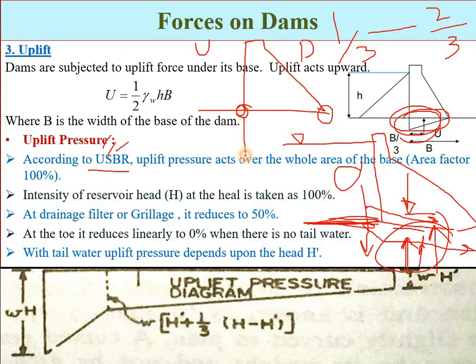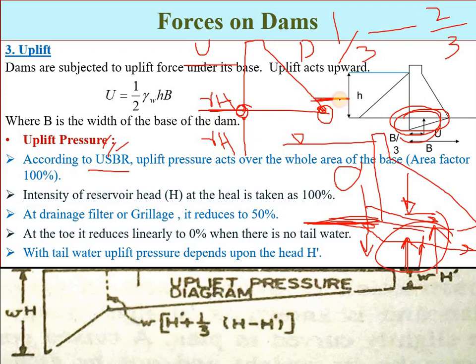It will be equal to the hydrostatic pressure, and the hydrostatic pressure at this point is gamma h. So according to USBR, the intensity of the uplift pressure at the heel point will be equal to gamma h. And the intensity at the toe point depends on the tailwater.